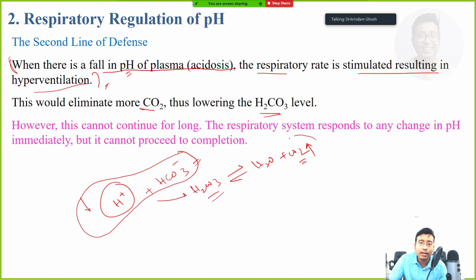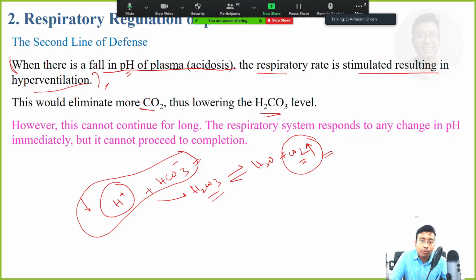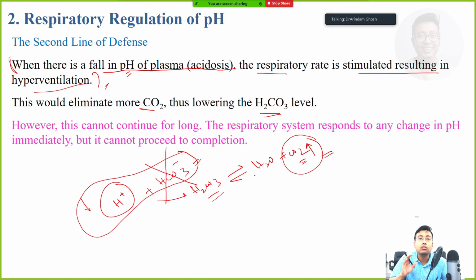This carbon dioxide is being produced at the level of tissues, and it is diffused out and delivered to the lungs, and the lung is passively eliminating this. Whenever we are talking about respiratory regulation, it means the bicarbonate buffer has failed, there is no more alkali. You get my point? There is no more alkali in the system.